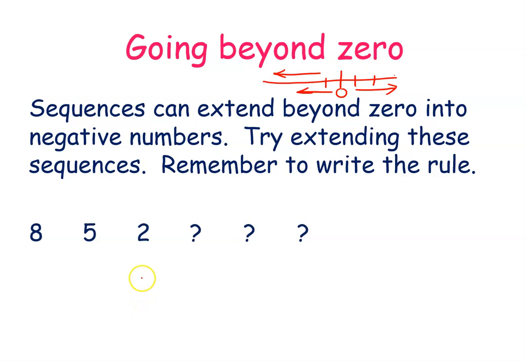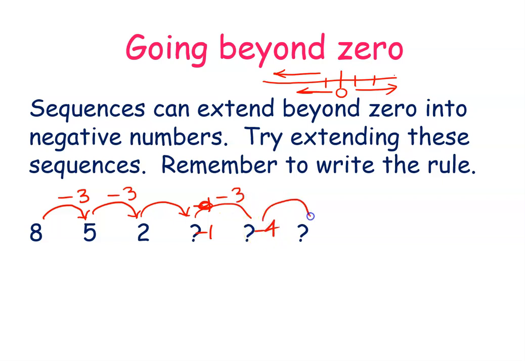8, 5, 2. So 8 to 5 is how much? That is 8 take away 5 is 3. Okay, so it is minus 3. 5 take away 3 is 2. Okay, now 2 take away 3 is minus 1. Okay, so this is minus 1. Okay, let's write minus 1 here. And minus 1 take away 3, that is minus 4. And minus 4 take away 3. Okay, so this is minus 7.